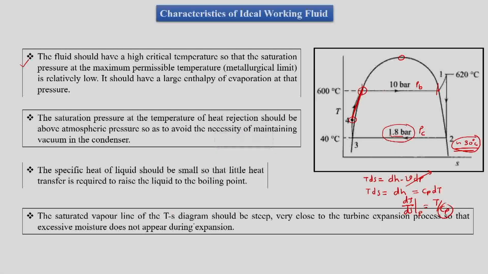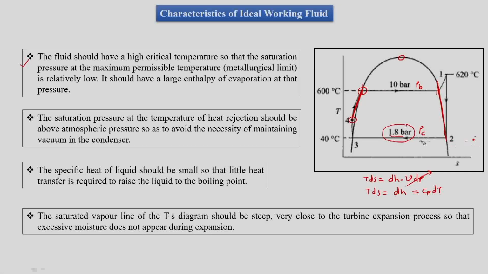The saturated vapor line of the TS diagram should be steep, very close to the turbine expansion process, such that excessive moisture does not appear during expansion. Here we mean that the saturation line should be steep like this.